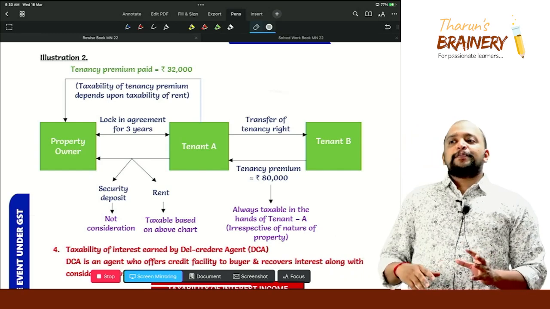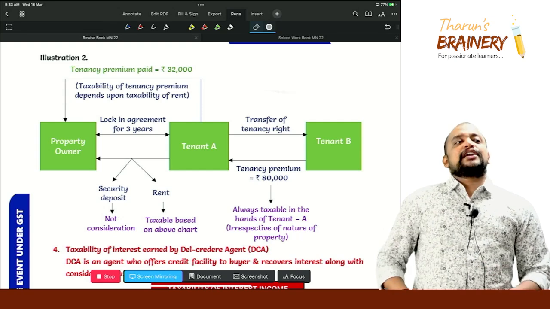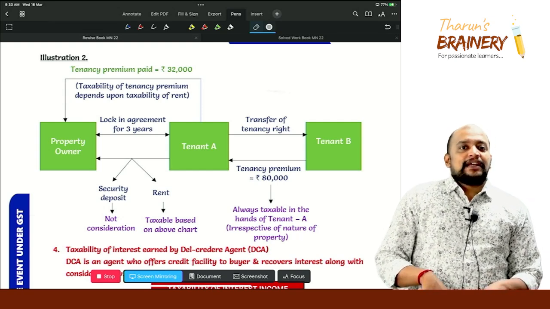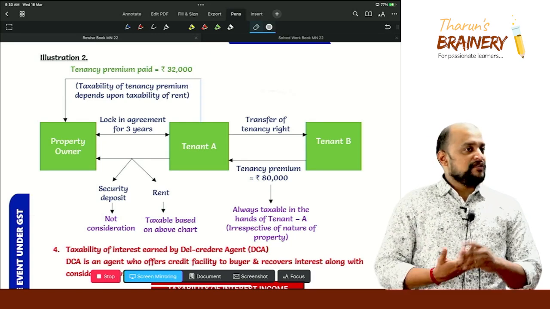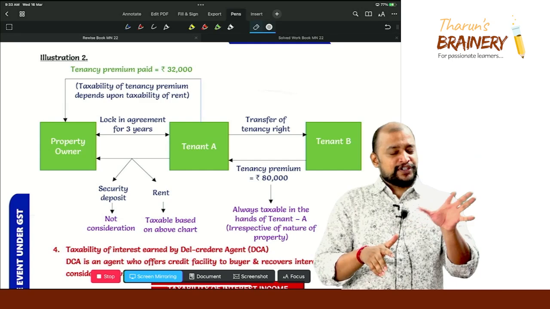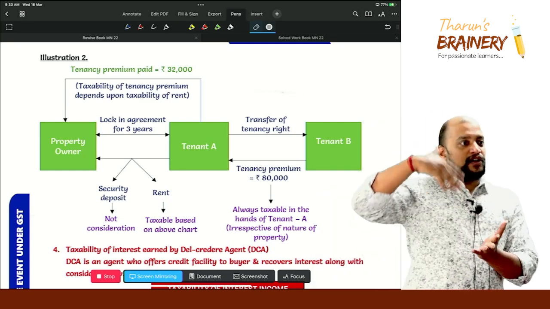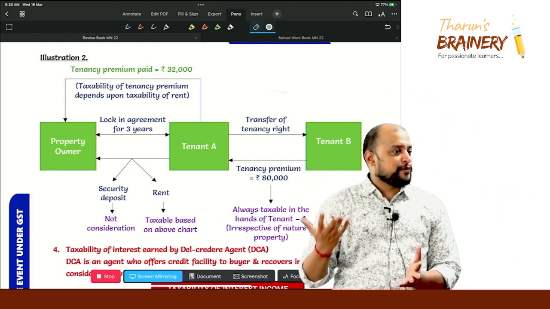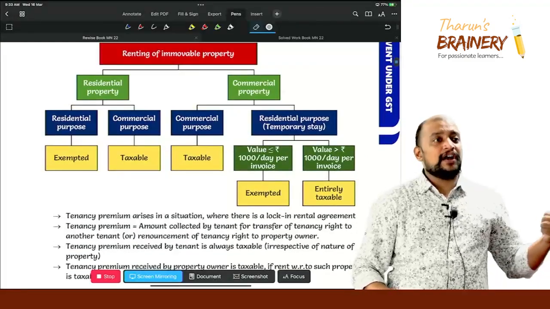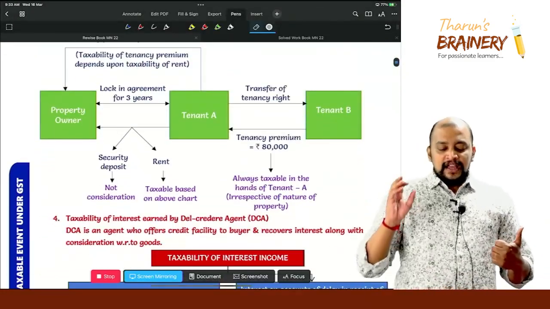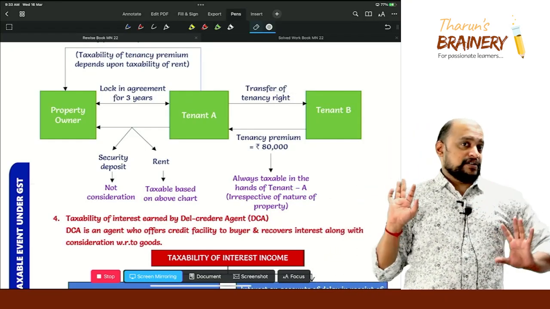Okay. So now tenant B will give some security deposit and rent. Whether that security deposit will be consideration or not? Very good. It's a refundable security deposit, not treated as consideration. What about that rent? Depends. Already we have seen, it depends upon the type of property. So taxable based on the above chart. Clear? Understood?